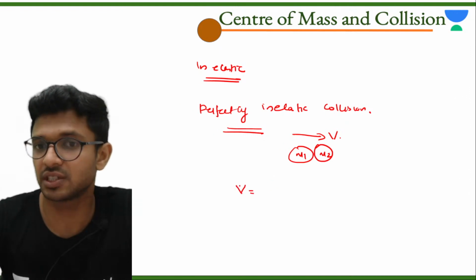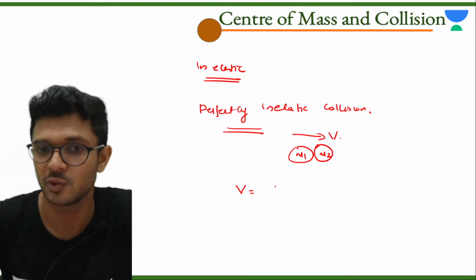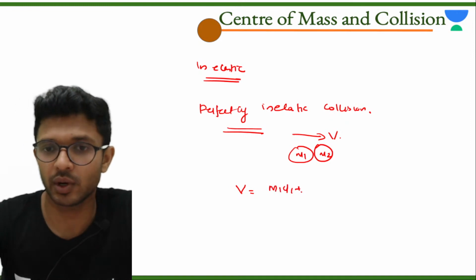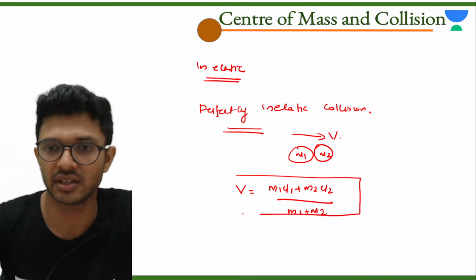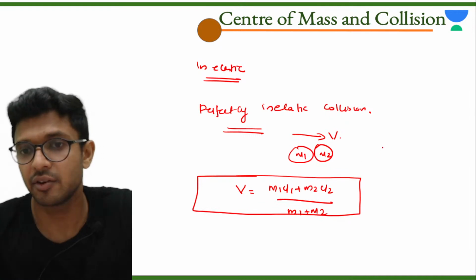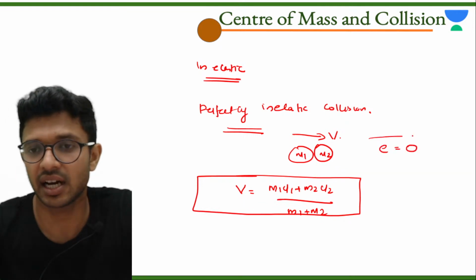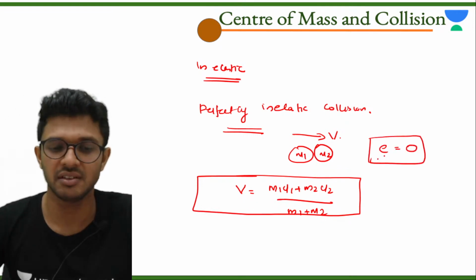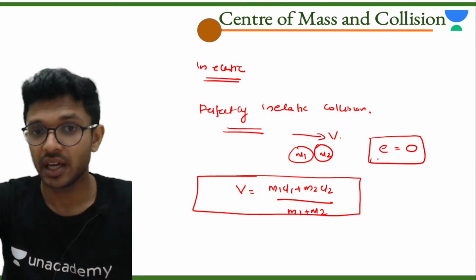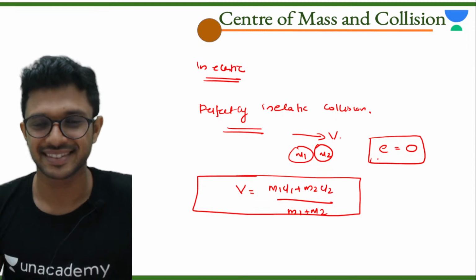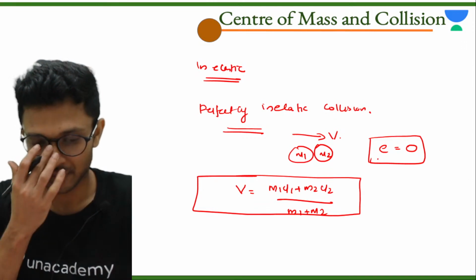And what is the value of v in this perfectly inelastic collision? V will be equal to m1 u1 plus m2 u2, the whole divided by m1 plus m2, which is the velocity with which it moves. And one more piece of information: its e value will be equal to 0. Sir, e is 0 in a perfectly inelastic collision, the coefficient of restitution.